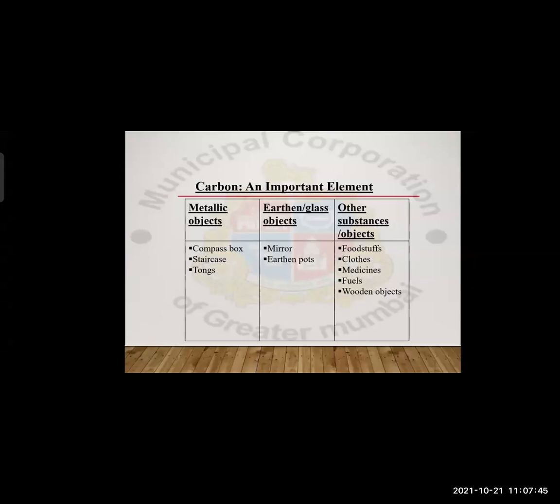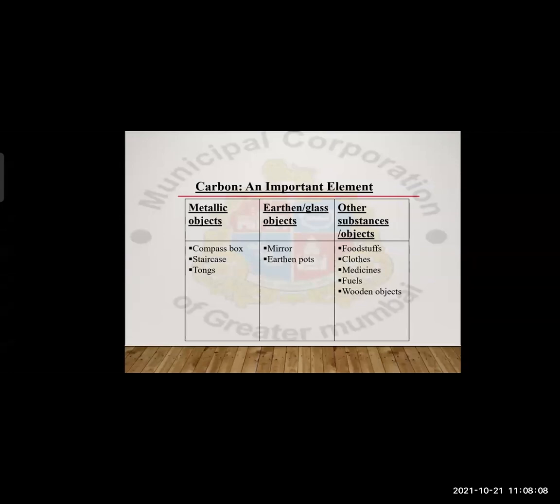We have to make a list of all those things which we use throughout the day. Everything. And then we will come to know that mostly all the substances we use consist of carbon.